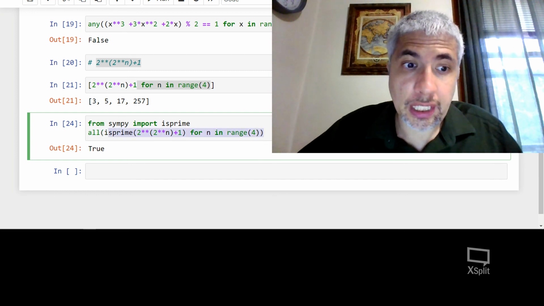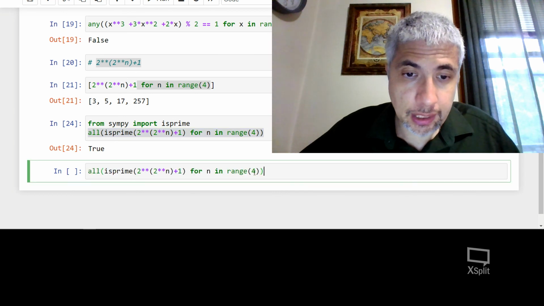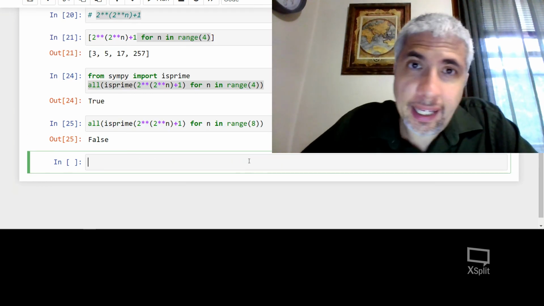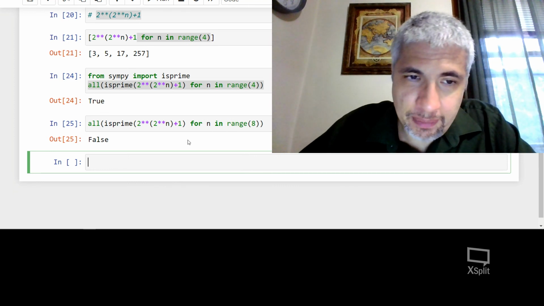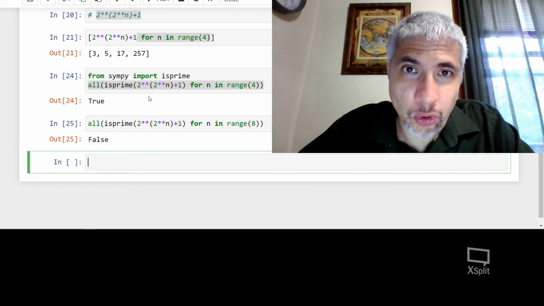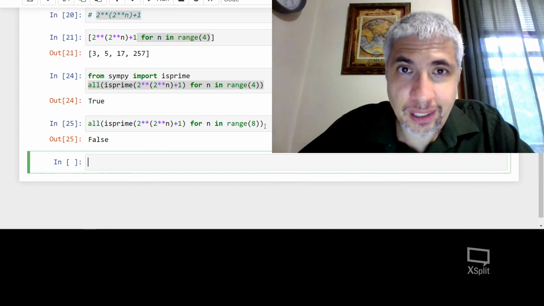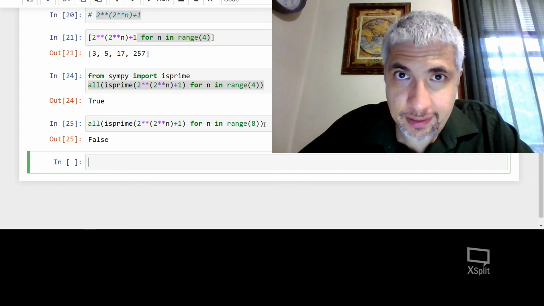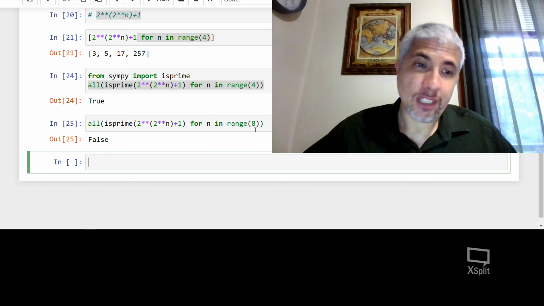But these numbers are going to get big, so let's try one more example. Let's go up to, say, 8, and this is false. A very famous mathematician named Fermat thought that these numbers were always prime, and with a nice little line of Python code, we were able to show that was not the case using all and any.